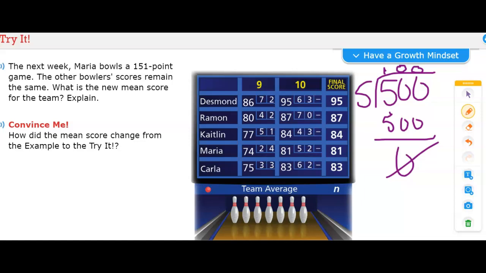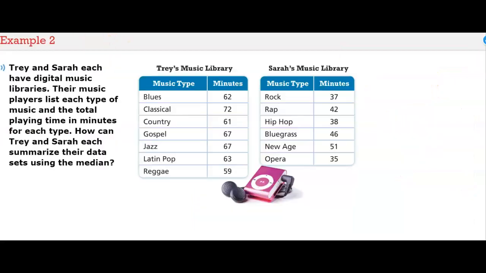But does that describe the average score for everyone else? No, it doesn't, because no one else is near 100 points. They're at 80 something. Desmond is the only person who's almost there, but everyone else is in the mid to high 80s. But our new mean score is 100 because Maria scored that really high 151 score.